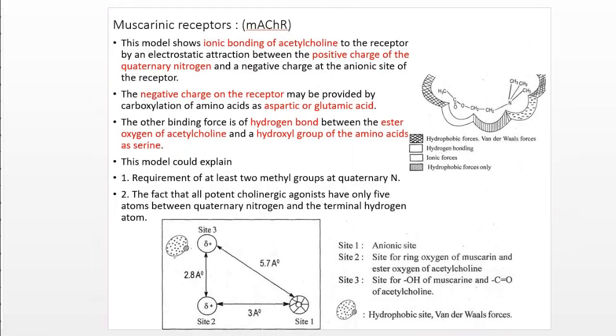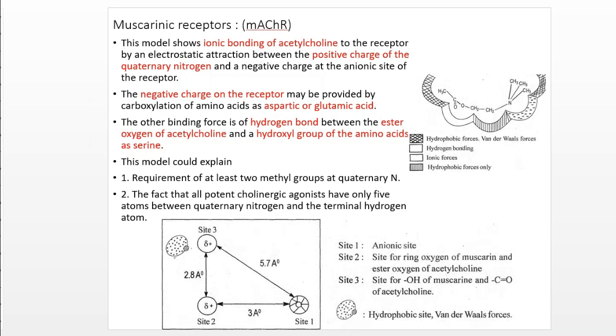So muscarinic receptors are generally the most probable site for action of acetylcholine. Two models are generally designed for a better understanding of this muscarinic receptor, because most probably the drugs, both agonists as well as antagonists related to the cholinergic agent, act at the muscarinic receptor.